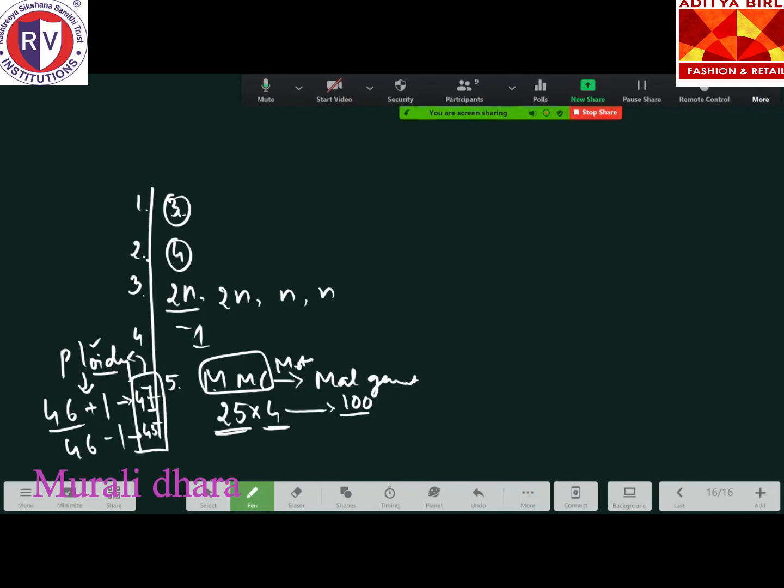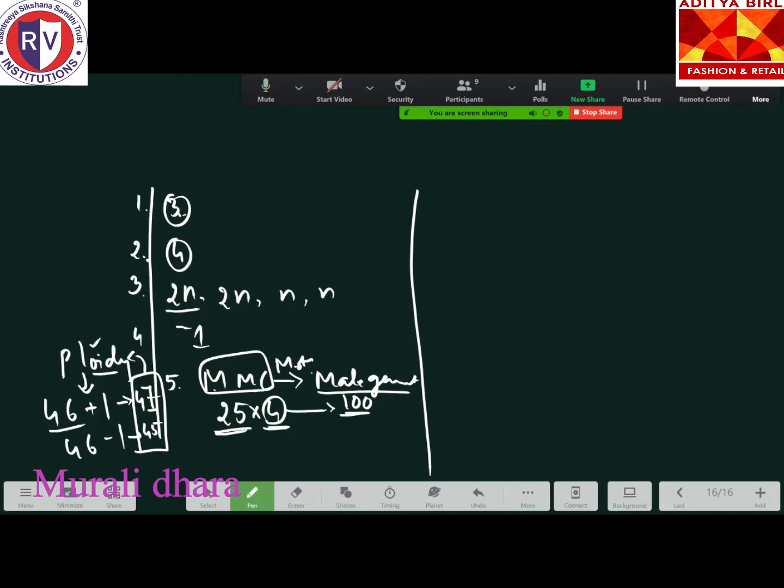Any doubt? Have you all understood the fifth question? This is how they will give it. Whatever the number of male gametes produced, you have to divide it by 4, and that gives you the answer, because meiotic cell division leads to the formation of 4 daughter cells.